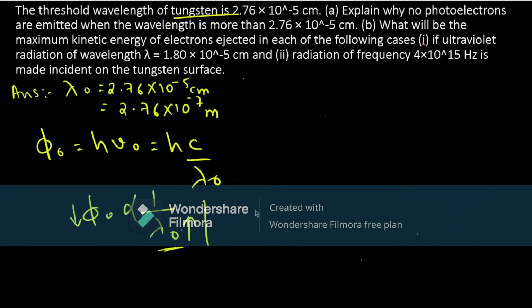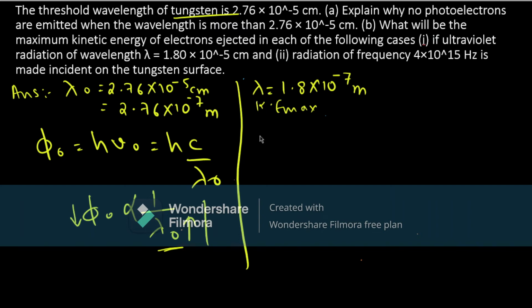So the second part of the question wants us to know the value of the maximum kinetic energy of the electron ejected in each of the following cases. The first case is radiation of wavelength 1.8 into 10 raised to minus 5 centimeter. So lambda is given to us as 1.8 into 10 raised to minus 7 meter, and we need to find out Ke max.